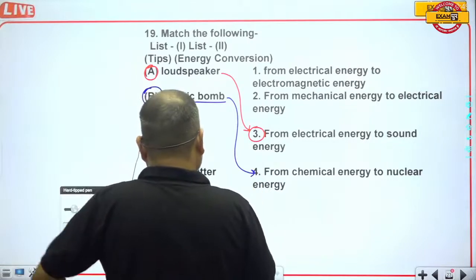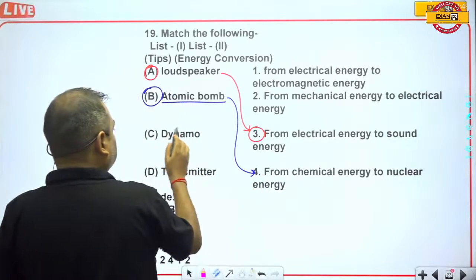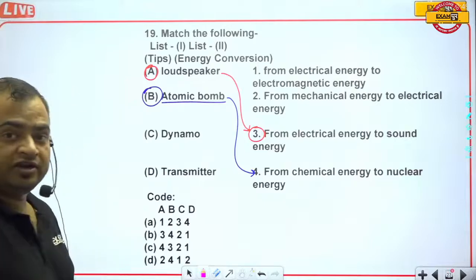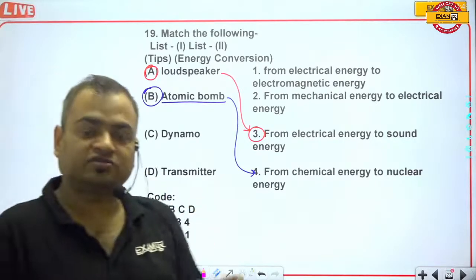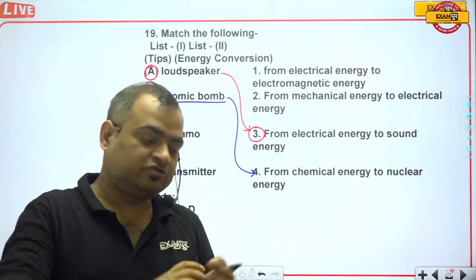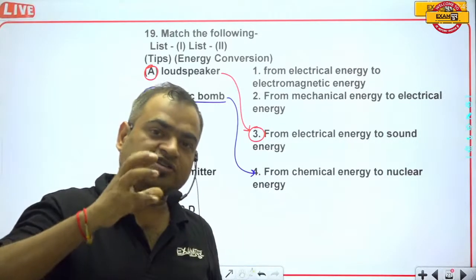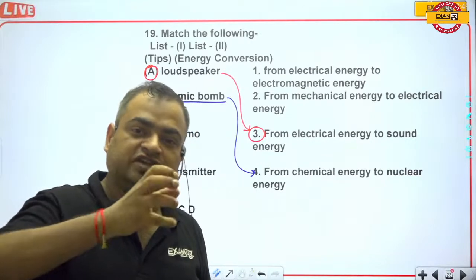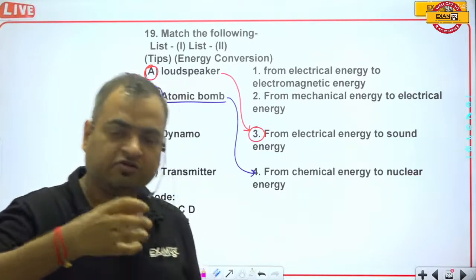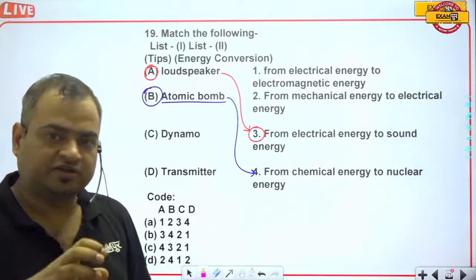Now when we talk about the dynamo, what is the dynamo? Dynamo is a very small generator used in cars or any other vehicle. This dynamo has a wheel which is in touch with the engine of our car, truck, bus, scooty or bike.